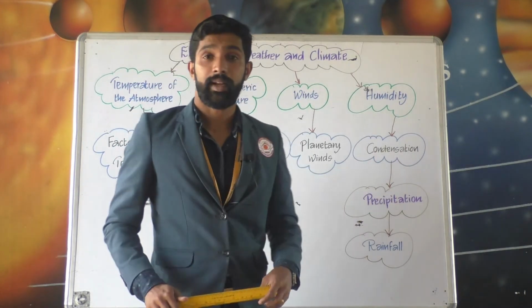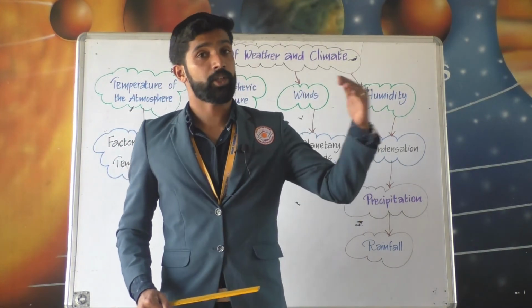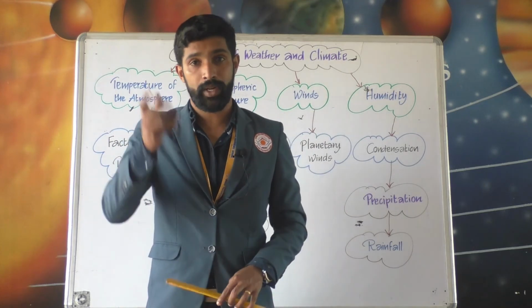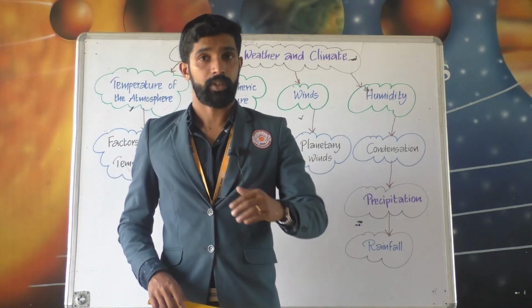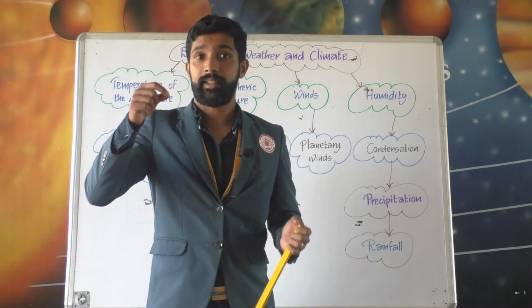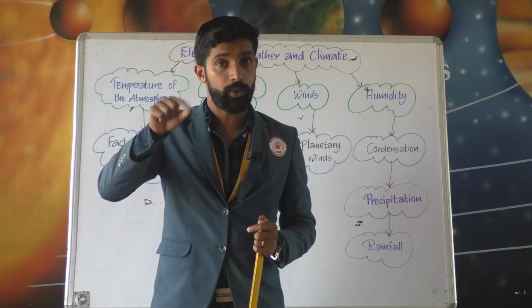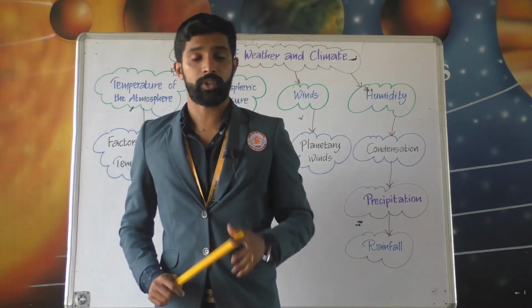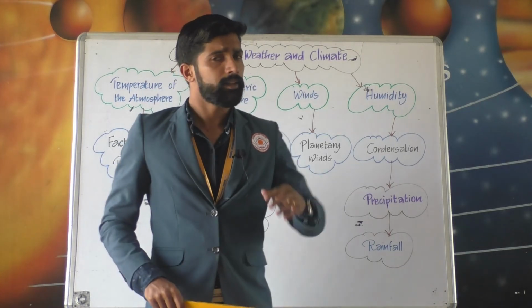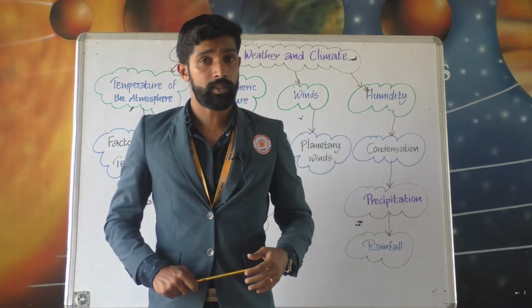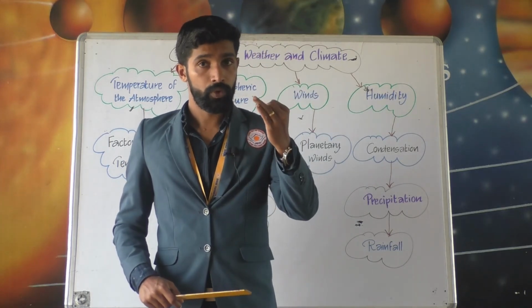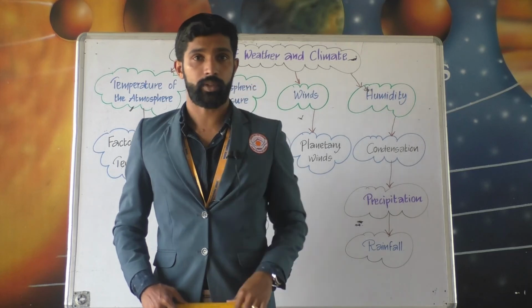Then next was condensation. When the temperature of saturated air falls, the water vapor in it gets converted from the gaseous state into the liquid or solid state. So this process is called what? Condensation. Then different forms of condensation are what? Clouds, dew, frost, fog, etc.